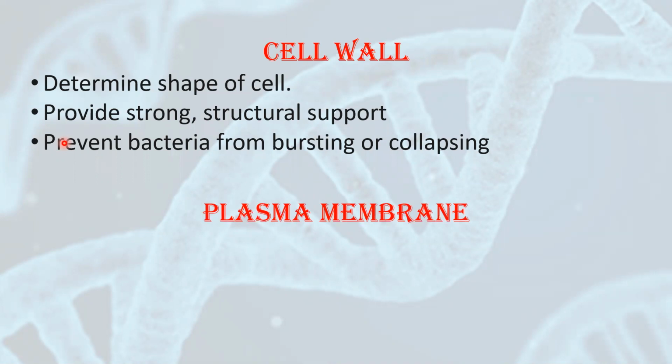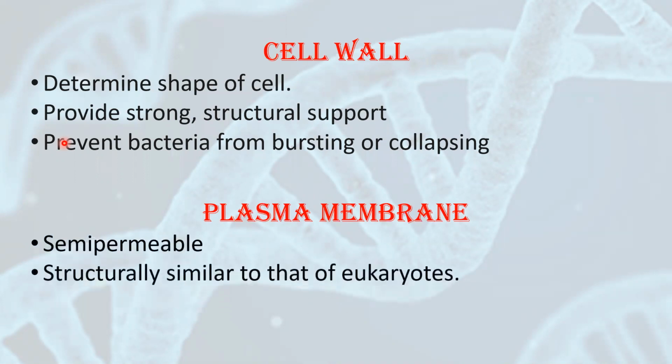Then the plasma membrane is also similar in structure to that of eukaryotes. It is a semi-permeable membrane. Semi-permeable means it allows only the solvent to pass through it. The eukaryotic plasma membrane and the prokaryotic plasma membrane are structurally the same. So when we study the plasma membrane in eukaryotes, we can study the plasma membrane in prokaryotes also. So we'll be studying it later.